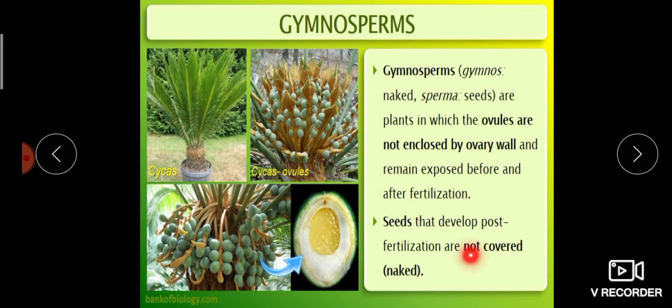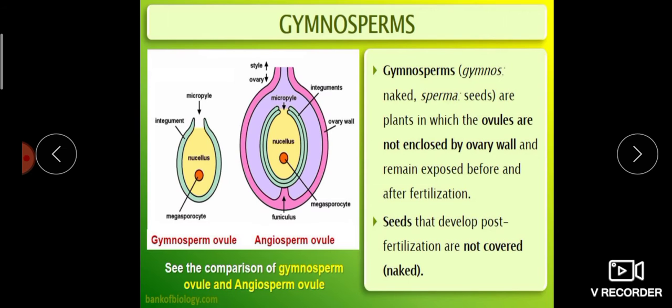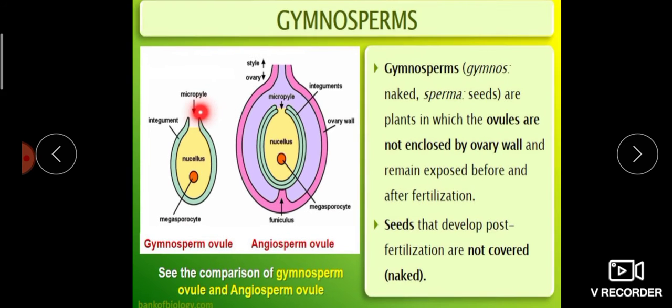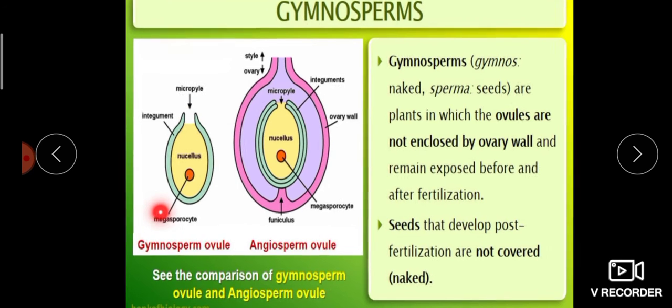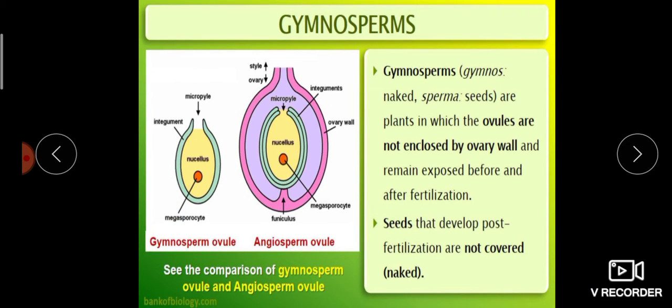So these are naked seeds, the ovules not covered by ovary walls. These green colors are all ovules. Now, this is the normal angiospermic structure of an ovule. It is covered by the ovary wall and integuments. This is the normal case. See the gymnosperm, it is not covered by any ovary or any integuments.